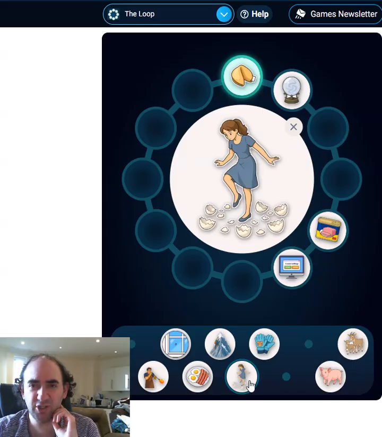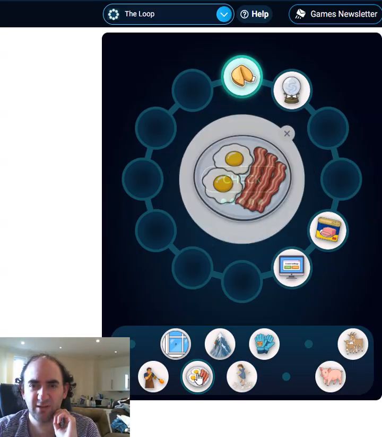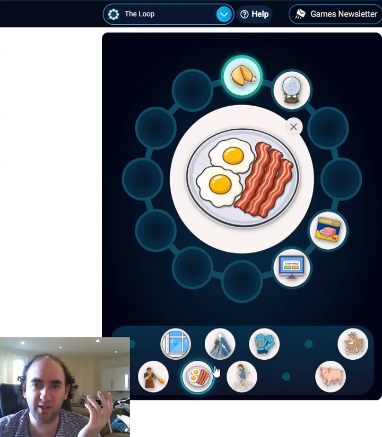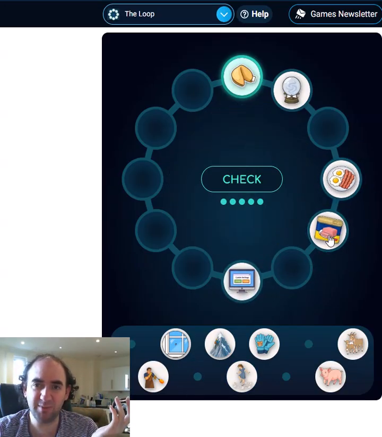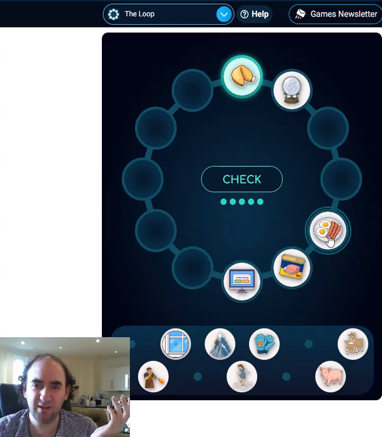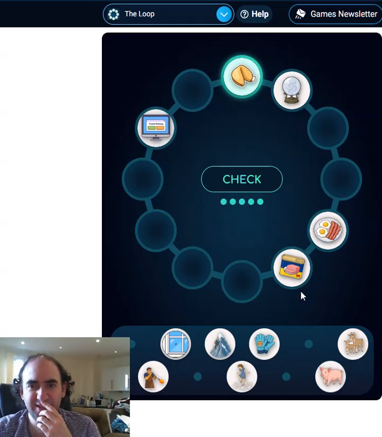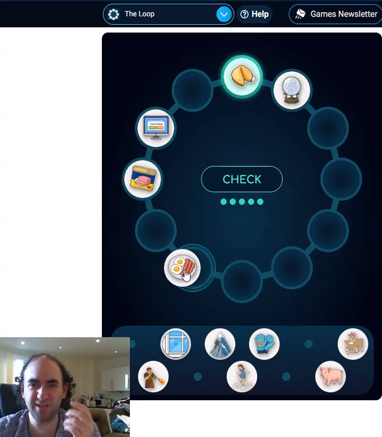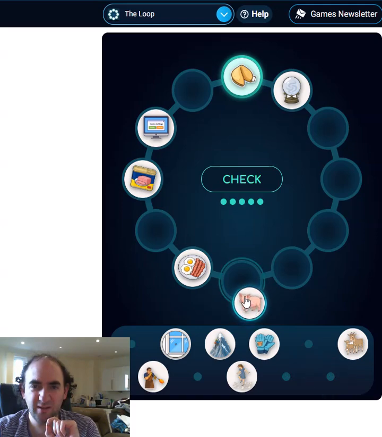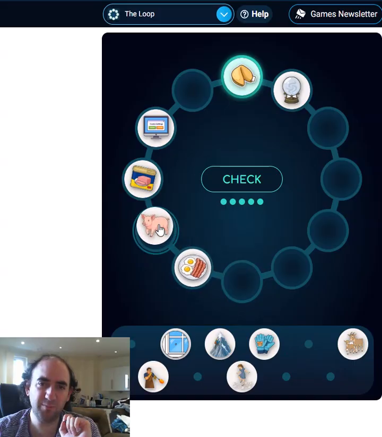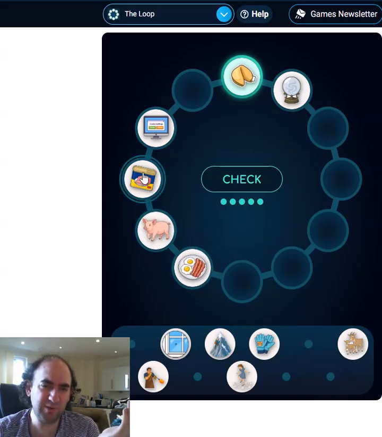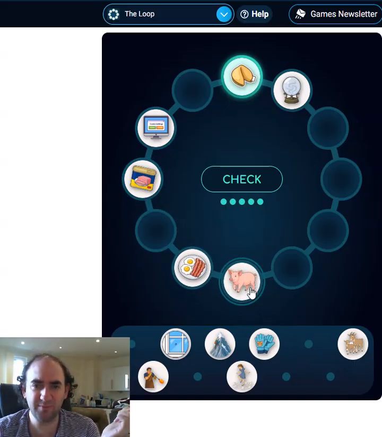That is walking on eggshells. Interesting. That is clearly a fry-up. Maybe you'd have it with meat, so maybe it goes next to the spam. Oh, but then the pig is going to go next to the bacon, isn't it? Let's stick these over here. I'm less convinced that this goes next to the spam. Oh, I suppose it still could. I'm just wondering if the pig's more likely to go in the middle. I don't know if spam is usually pork or not.